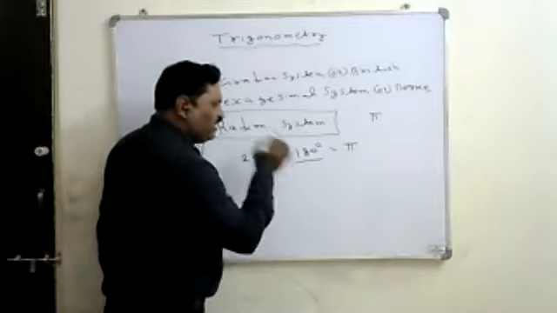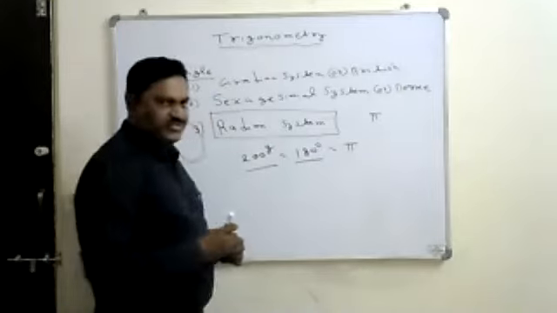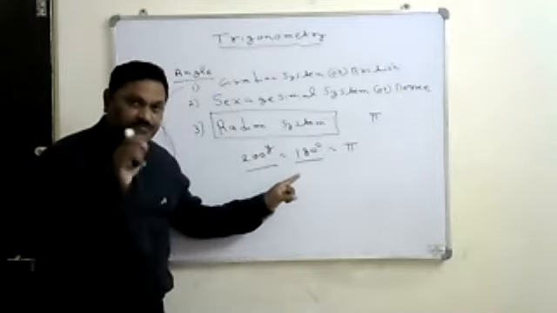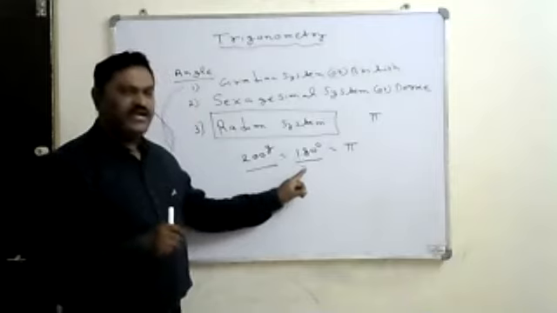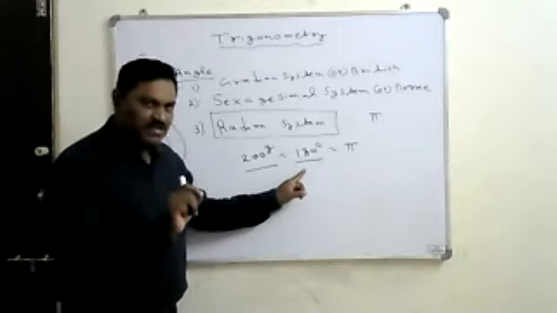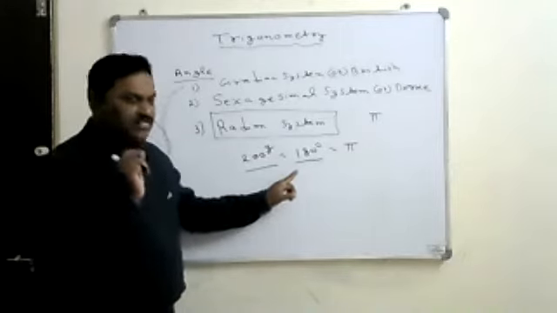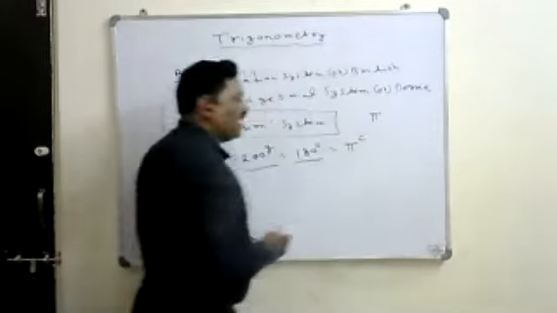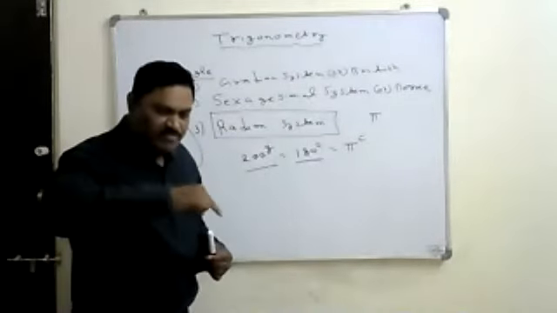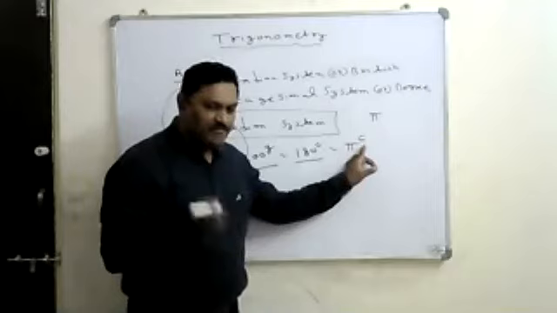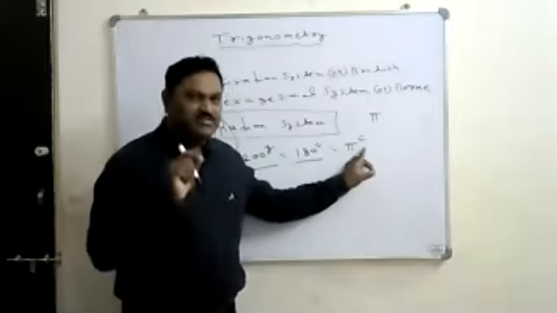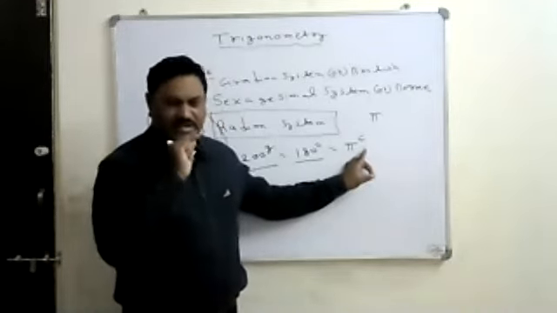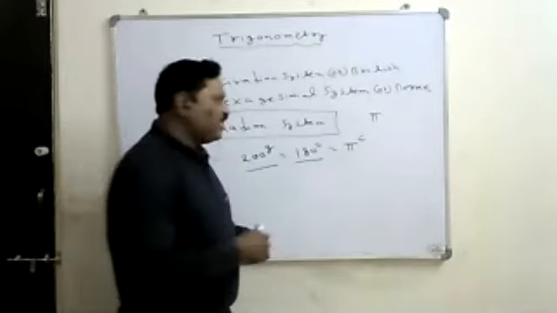So this pi is nothing but 180 degree or 200 gradient. This is the angle of the half circle. 180 degree is the angle of the half circle or the angle of the straight line. That's why generally radians will be represented by the half circle symbol like this. Whenever there is a half circle symbol like that, you have to read it as radian.